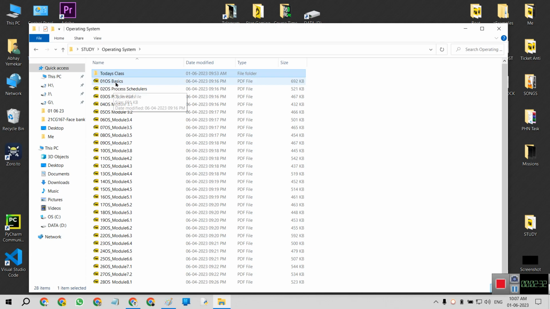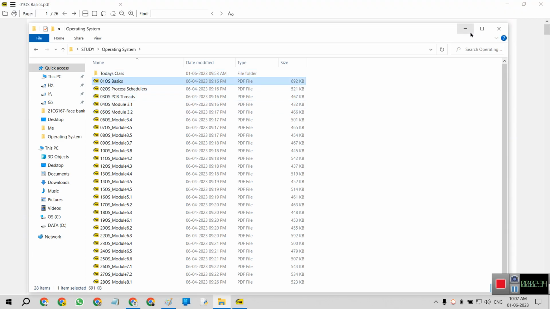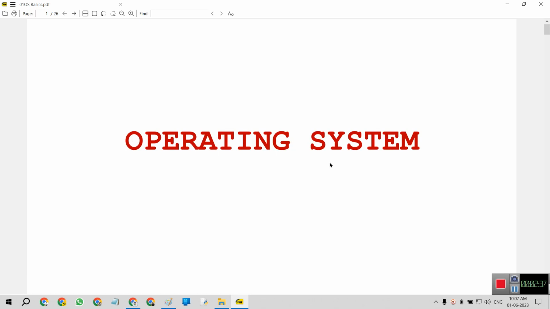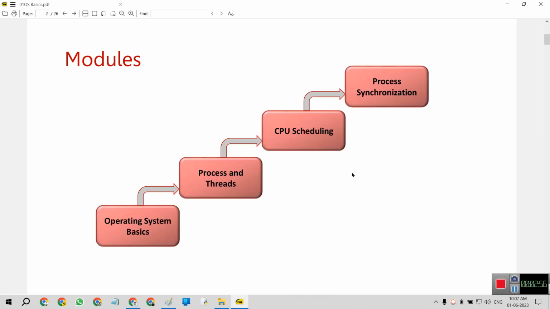Starting from the operating system: operating system simply means the user interface we see on the desktop. That means the system on which it operates. There are modules like operating system basics. There are different operating systems available in the market like Linux, Ubuntu, Windows, and many more.